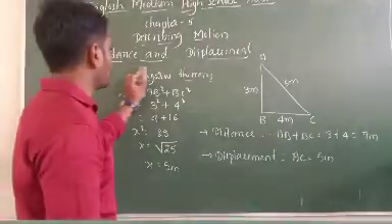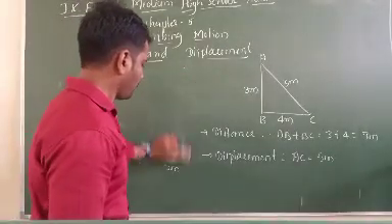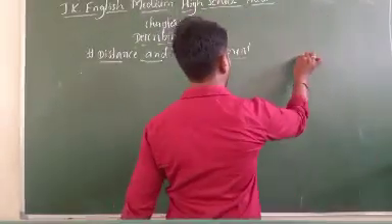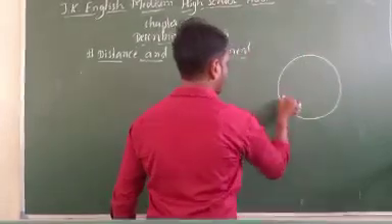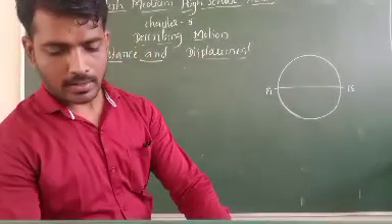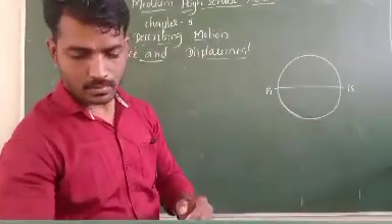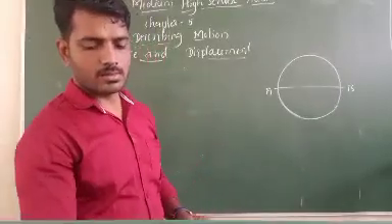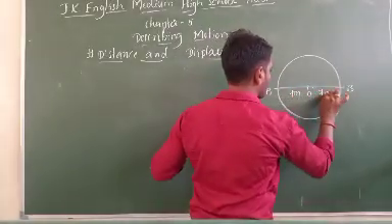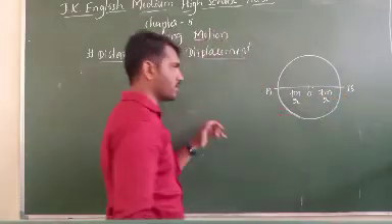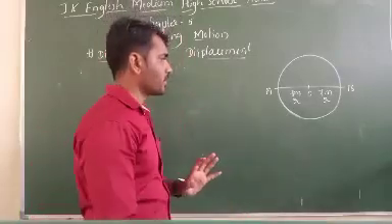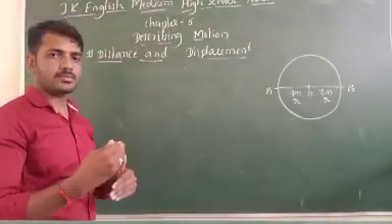What is that? In a circular path, for example, some person is standing here, another person is there, A and B. An object moves from A to B in a circular path of radius 7 meter. Take the radius as 7 meter. This is the radius and this is also a radius. Next, what is the distance traveled and what is the displacement? Here also we should find the distance as well as the displacement.